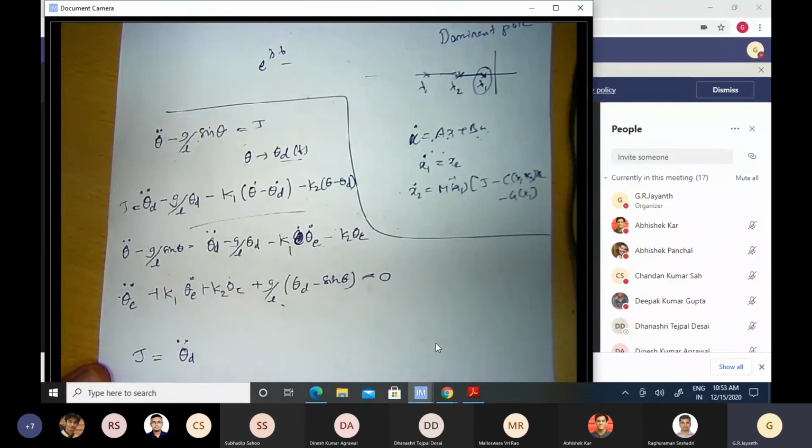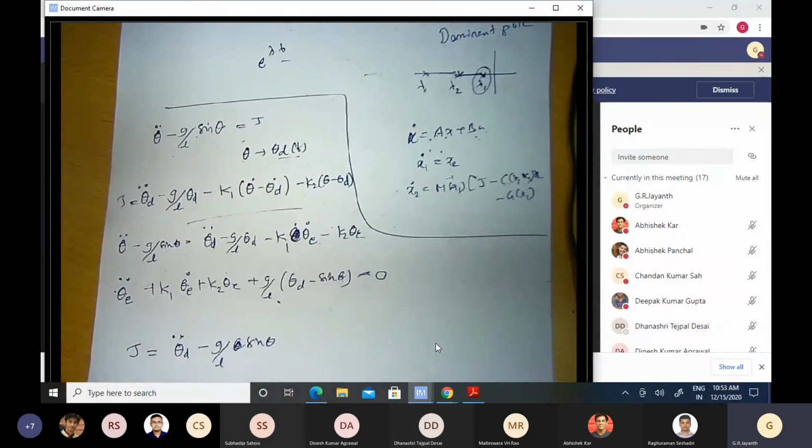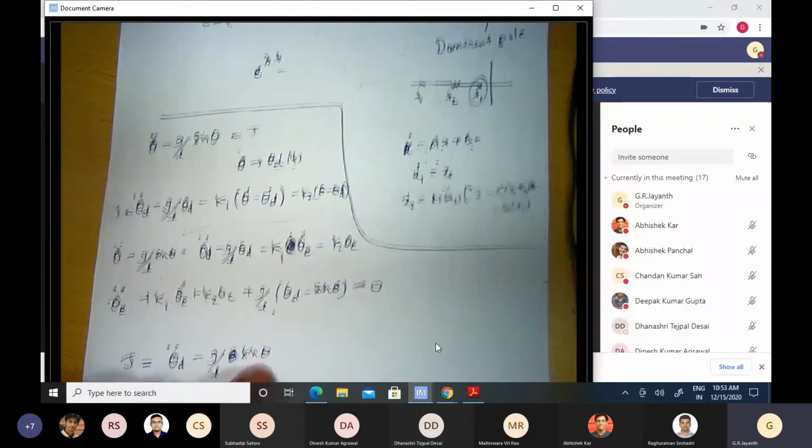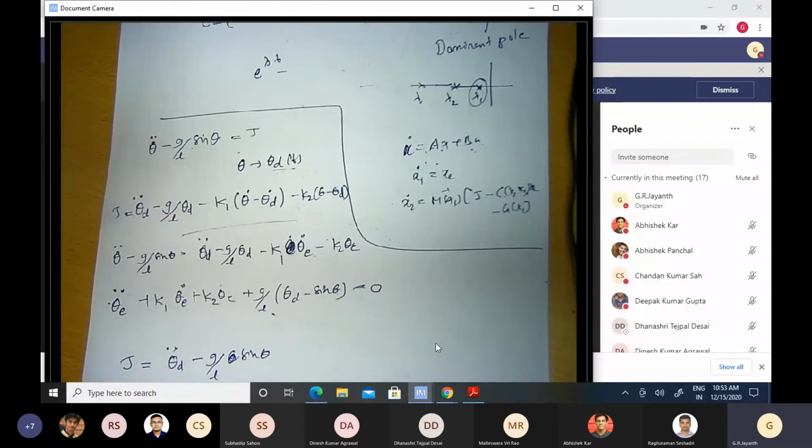Okay, then instead of putting minus g by L theta d, let us say I put minus g by L sine theta itself. Anyway, I'm measuring theta. If I'm measuring theta and I'm acquiring with a computer, I can use that same computer to compute sine theta. And now therefore I can generate a voltage that is proportional to sine theta and apply that to my motor, which generates an appropriate torque, which is proportional to sine theta, right? So this is possible. So let us say I do that.